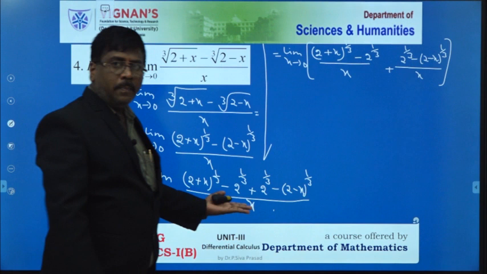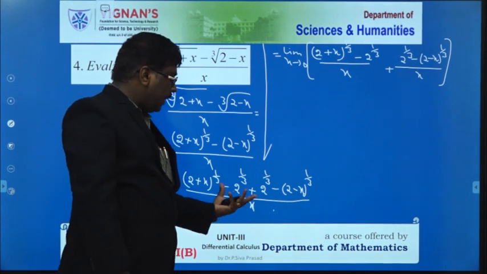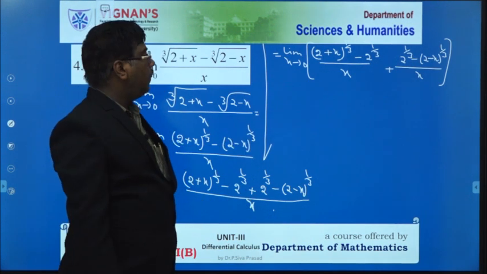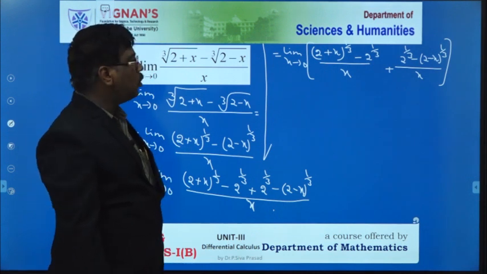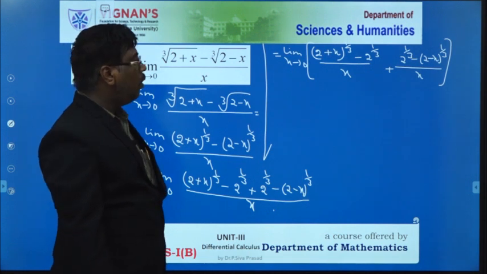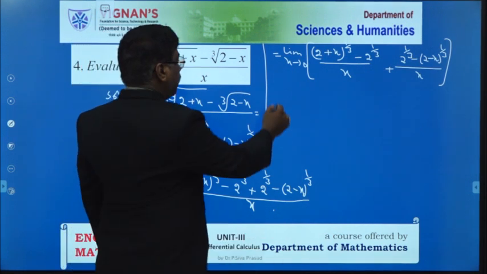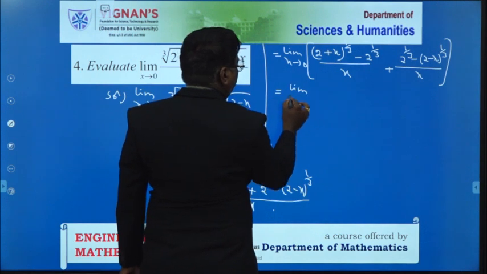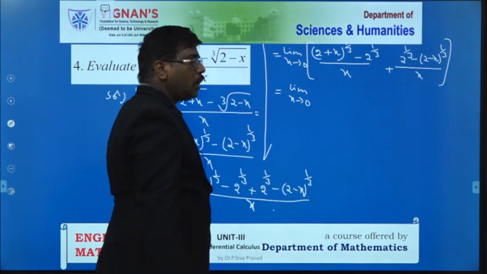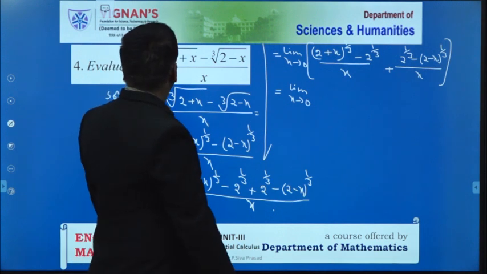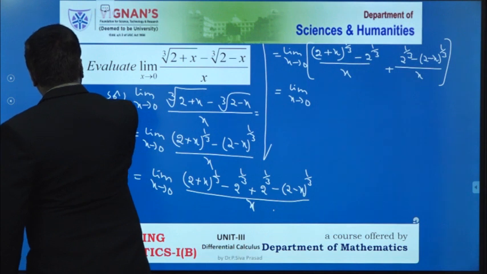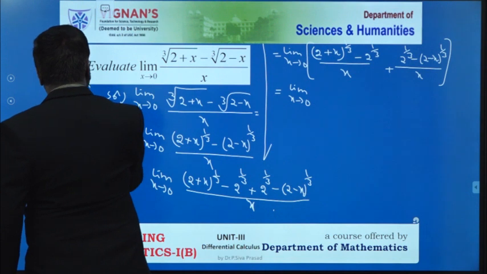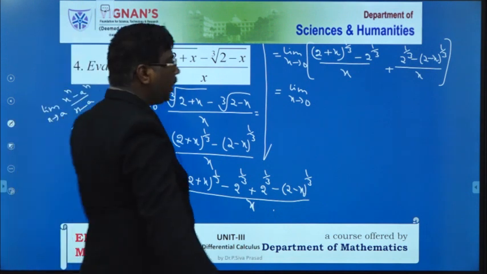Here what I did is partial fractions. I have to split this total function into two parts. Therefore, (2 plus x) whole to the power of 1 by 3 minus 2 power 1 by 3, by x, plus 2 power 1 by 3 minus (2 minus x) whole to the power of 1 by 3, by x. Now this is equal to the limit of x tends to 0. Here the formula to keep in your mind: limit of x tends to a of (x power n minus a power n) by (x minus a) is equal to n into a power n minus 1. Please all of you keep this formula in mind.